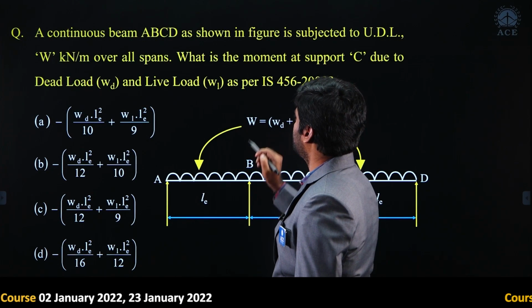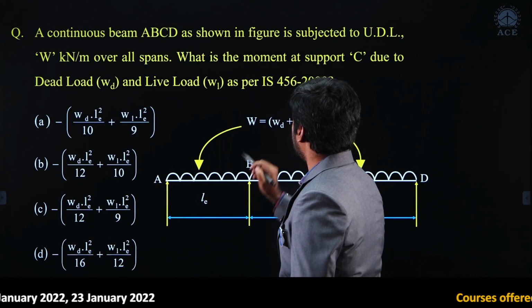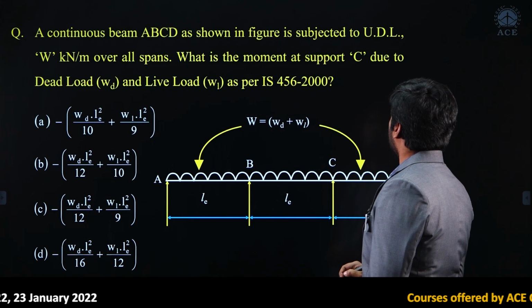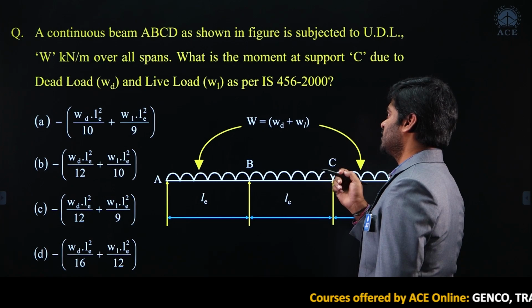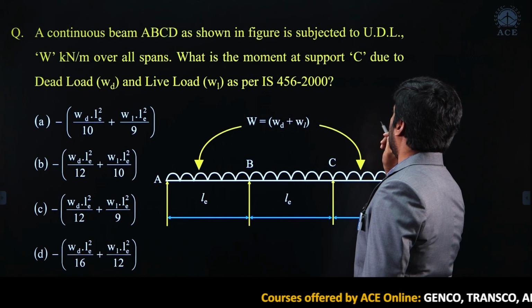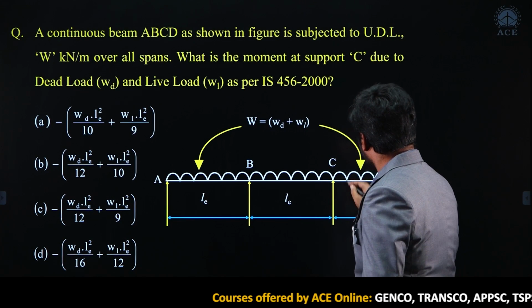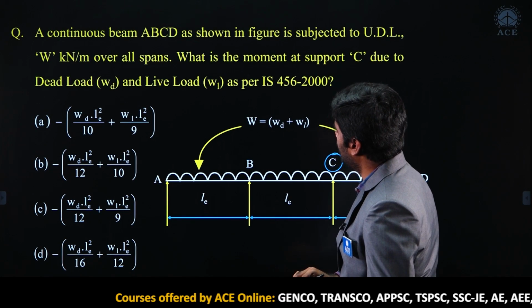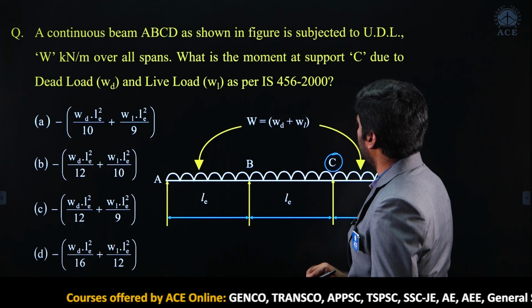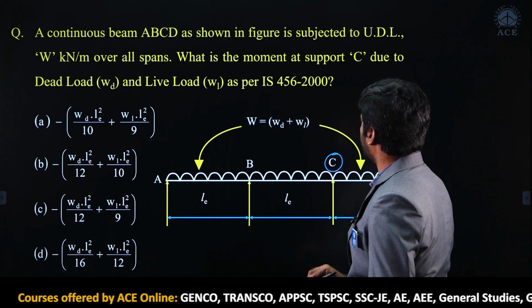A continuous beam ABCD as shown in figure is subjected to UDL W kilonewton per meter over all spans. What is the moment at support C? Where is the C? Here. At support C due to dead load WD and live load WL as per IS 456-2000.